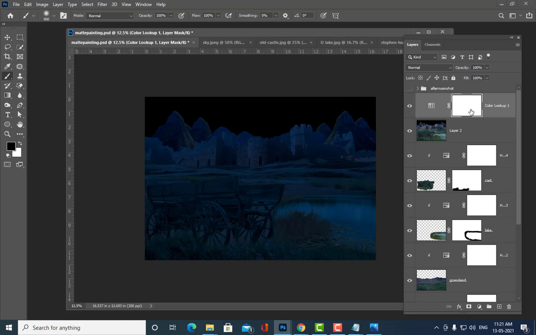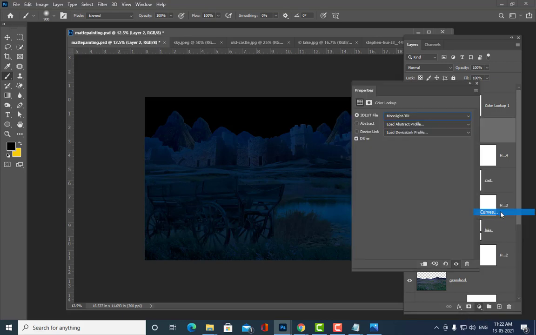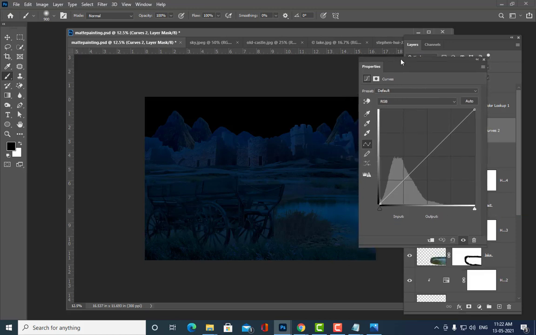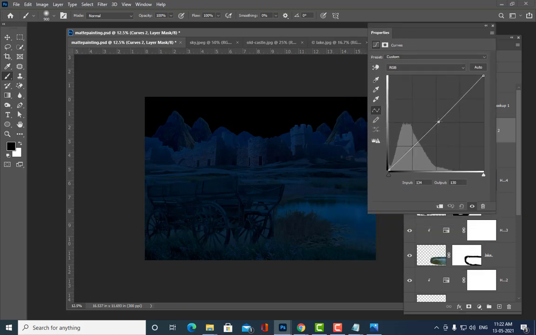Right. So now moonlight is there, but what we'll do is we will actually reduce the brightness even further. Even though it is looking all right, if you see a night scene, in night time the brightness will not be that much. So I am going to reduce the brightness. Again I will select this layer, and I am going to select the curves adjustment layer. How to select the curves adjustment layer? Just simply click here, select the curves, and then we just reduce the brightness.